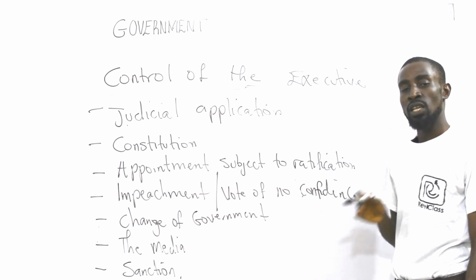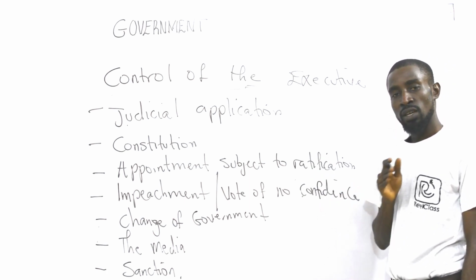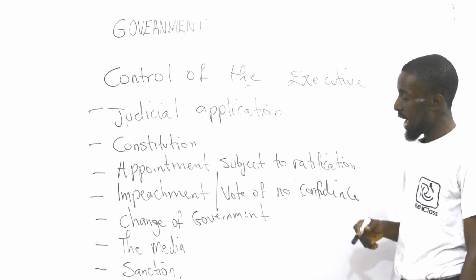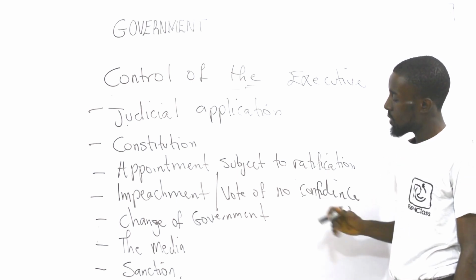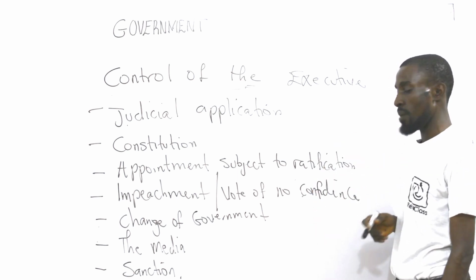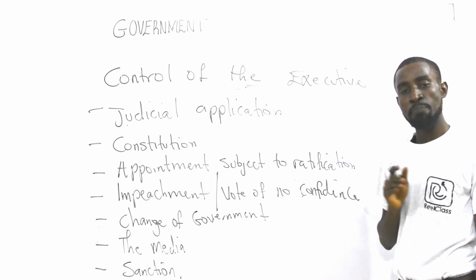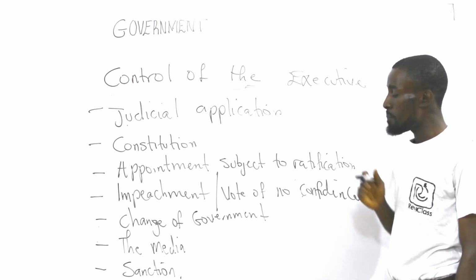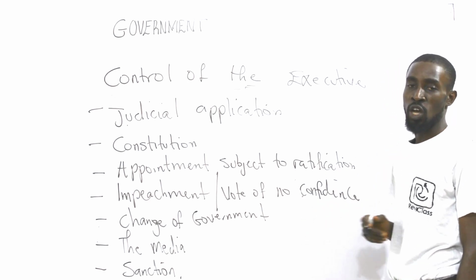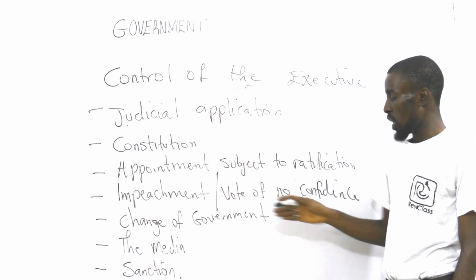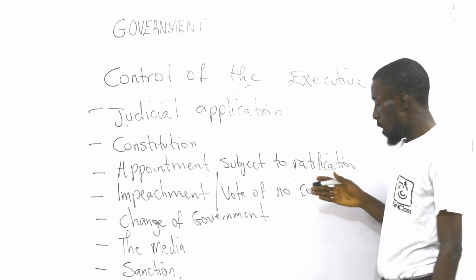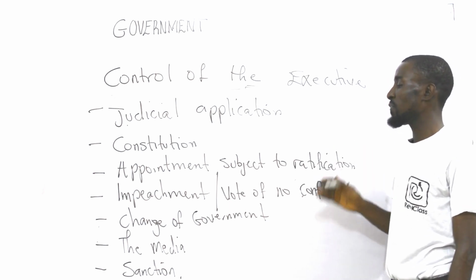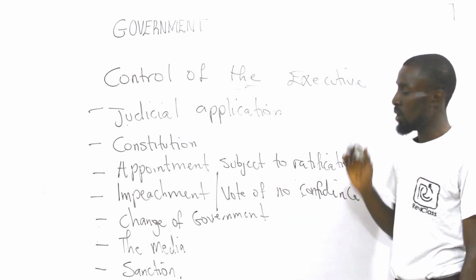Through impeachment in a presidential system of government, the National Assembly can remove the head of the executive, which is the president, through what we call a two-thirds majority. And in a cabinet or parliamentary system, the prime minister and the members of his cabinet can be removed when the parliament passes a vote of no confidence on his government. That means through impeachment in a presidential system or vote of no confidence in a parliamentary or cabinet system, the executive can be controlled by the lawmakers.